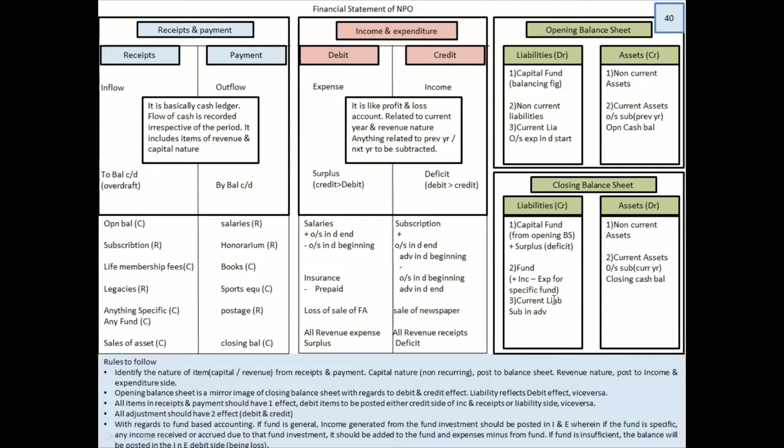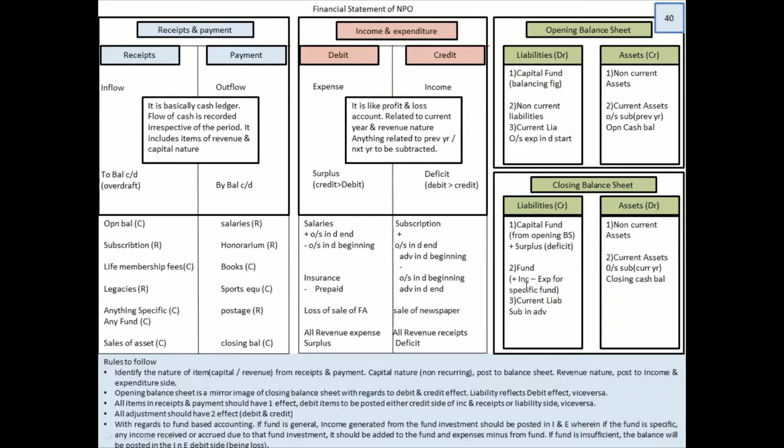Rather, we like to keep it in some place from where we can get interest. So the NGO has invested that in the bank, and the banker is giving 10,000 interest. So when the fund is specific, that 10,000 interest which you earned, you have to add it over here because that income is pertaining or related to that specific fund.